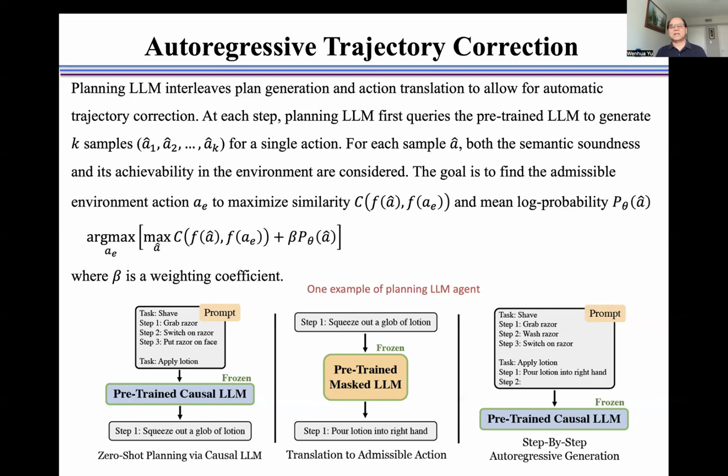The goal is to find the admissible environment action AE to maximize similarity C and mean log probability, defined here, where beta is a weighting coefficient. Here is one example of a planning large language model agent.